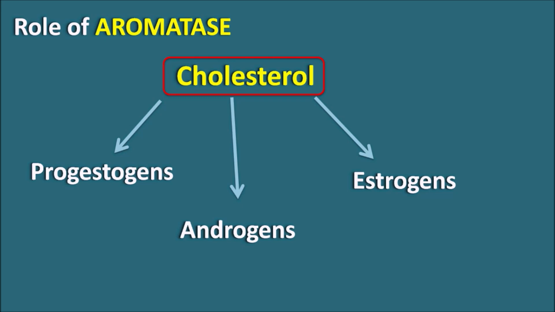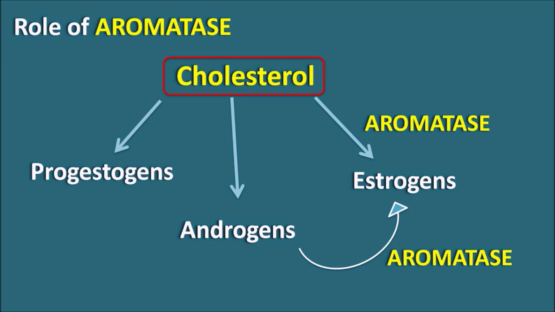During the synthesis of the estrogens from the cholesterol, so many steps are involved, and among them one of the important enzymes is the aromatase enzyme. This aromatase enzyme is responsible for the introduction of the aromatic nature to the steroidal ring A. And androgens like testosterone can also be converted into estrogens by the same enzyme, the aromatase enzyme. Now aromatase inhibitors are going to inhibit which type of enzyme? Whether they are going to inhibit the synthesis of the estrogens from the cholesterol, or the conversion of the androgens to the estrogens. In order to understand this, now let us see what is the role of this enzyme in premenopausal women as well as postmenopausal women.